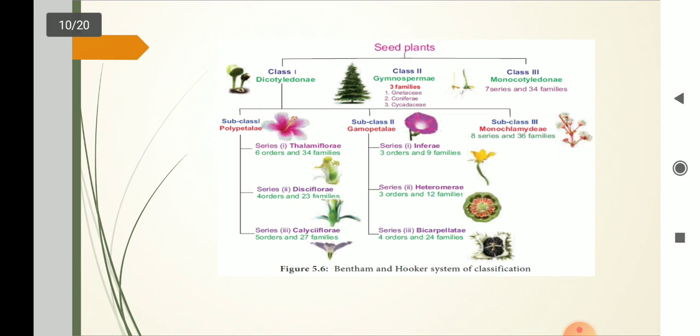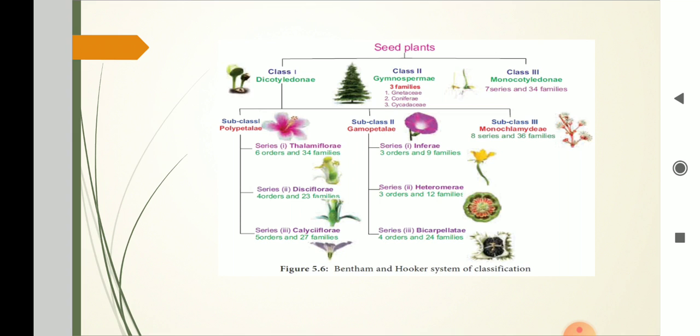So we will see the classification of this system, that is seeded plants. They were categorized into 3 types, that is dicotyledons, then gymnosperms, and third class was monocotyledons. The first one, dicotyledons. Di means seeds with 2 cotyledons. In that we see the reticulate venation in the leaf. This class was subdivided in 3 subclasses.